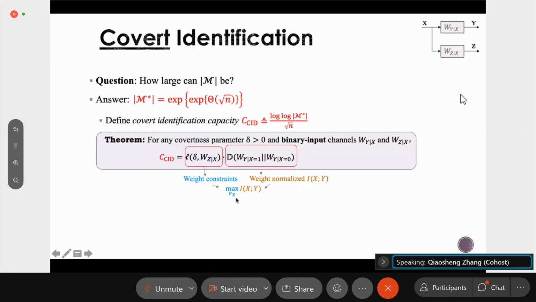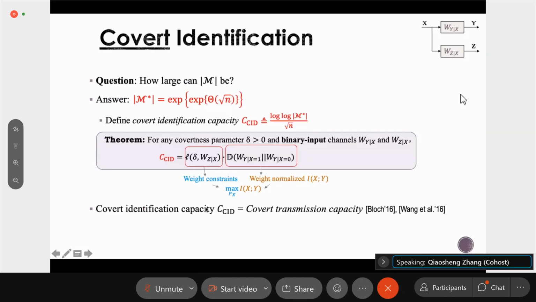So this is our main result, and we also figured out that this covert identification capacity, CCID, is exactly equal to the covert transmission capacity for the covert communication problem, which was derived 5 years ago. But there is a key difference.